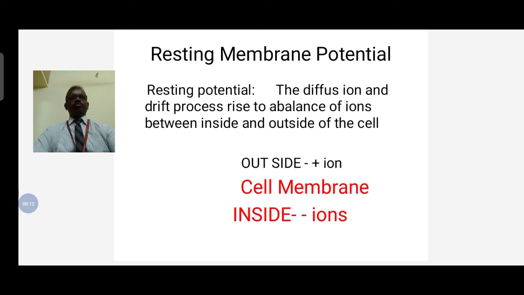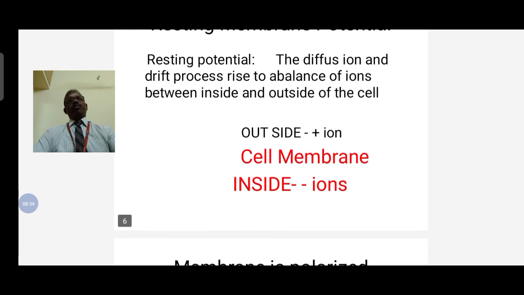Suppose we take a cell membrane: outside the cell membrane there are positive ions and inside there are negative ions. This is the basic definition of resting potential.